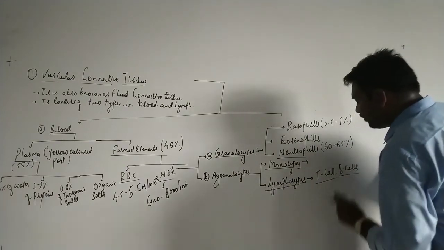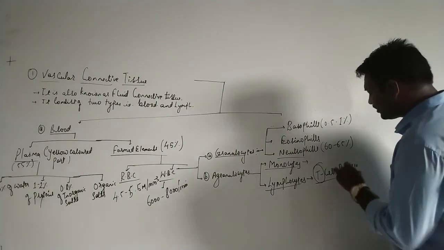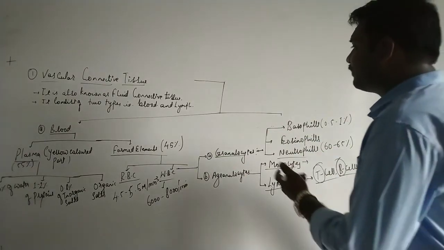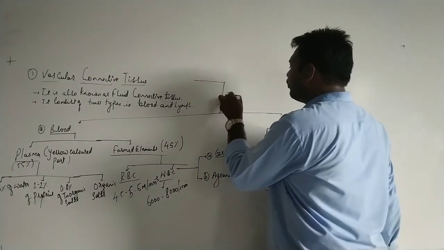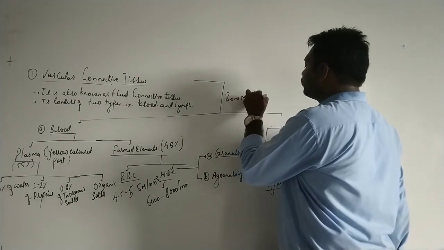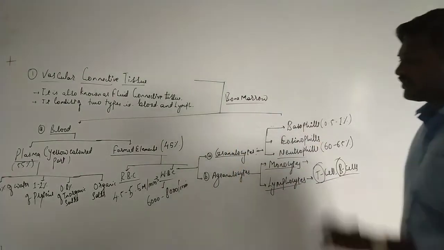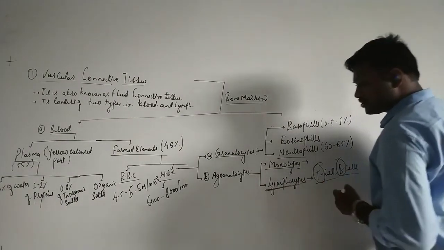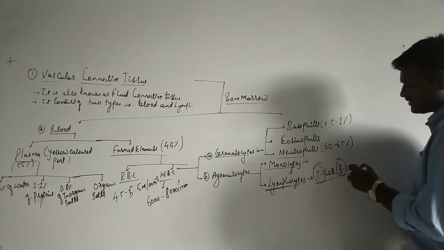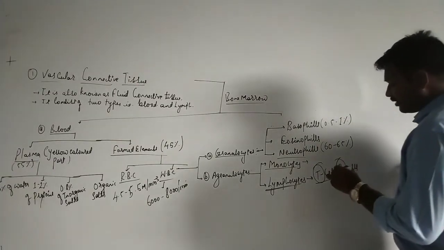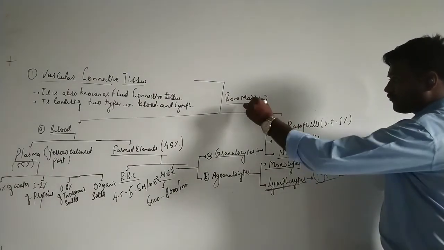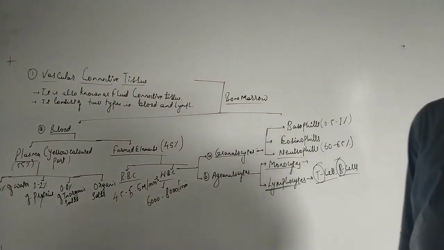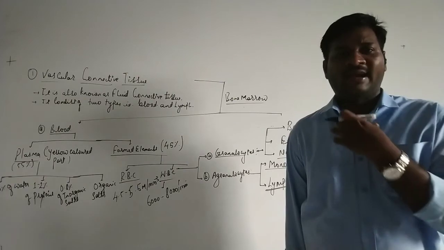Now, what is T and B? T means thymus and B means bone marrow, because all these cells are basically produced from the bone marrow. These cells are produced from the bone marrow, but they mature at a special gland called the thymus, which is present between the ribs at the sternum position.